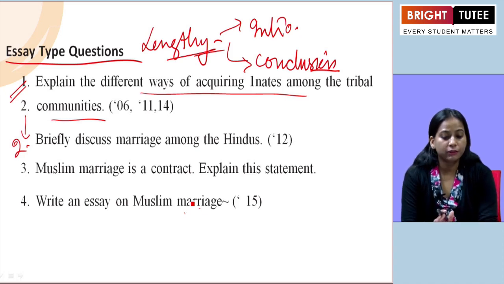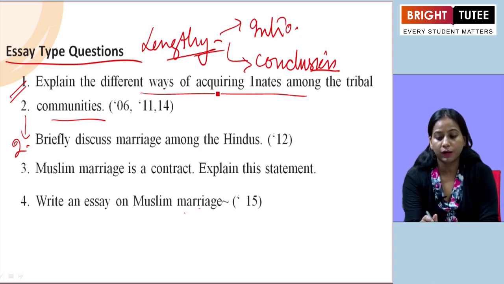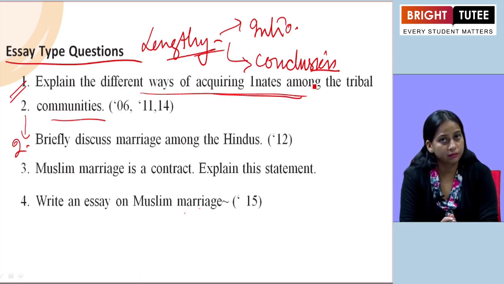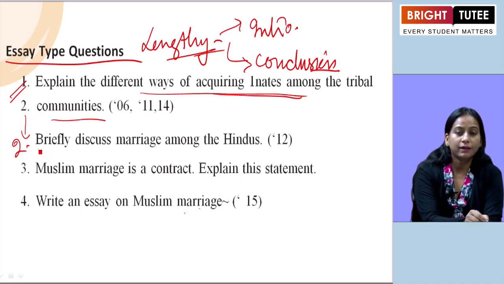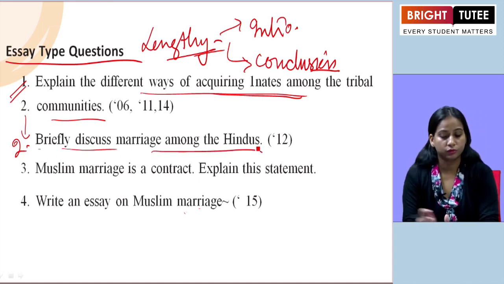So, all these are the different ways of acquiring innates among the tribal communities. Clear? And explanation of these headings you have to give, then only your essay type answer is going to be completed. The second they have asked, briefly discuss marriage among the Hindus.